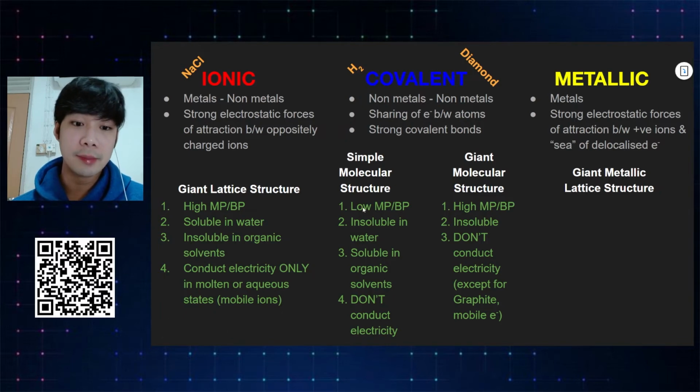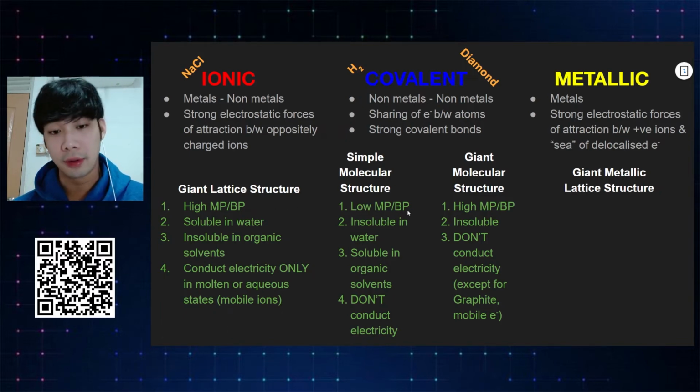So simple molecular structures have low melting and boiling points. They're insoluble in water, but soluble in organic solvents, and they do not conduct electricity because they do not have mobile ions or electrons. As for giant molecular structure, we think of diamond.